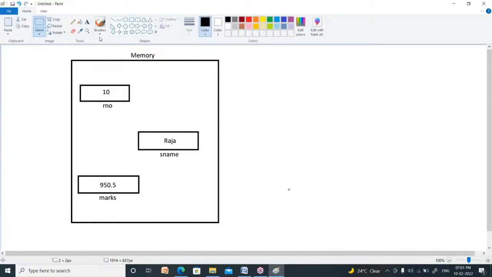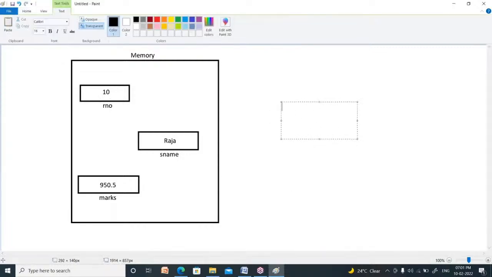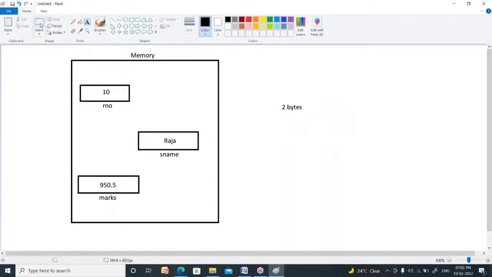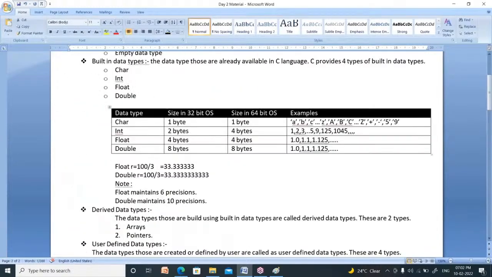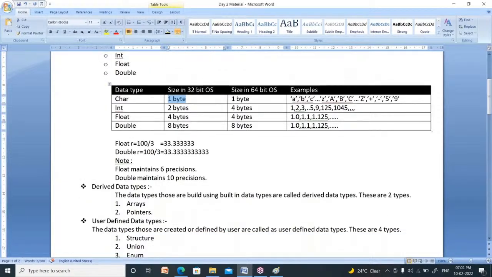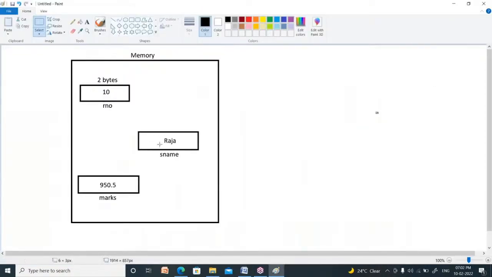The size of this container is 2 bytes. What is the size of the container roll number? Its size is only 2 bytes. Why? Because you represent integer there, and the size of integer is 2 bytes. Now, what is the size of character? Character size is only 1 byte. In 1 byte of memory, you can store only one character. But here I have to store 4 characters, no?